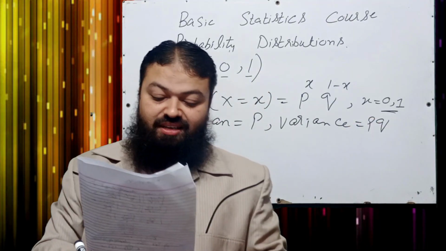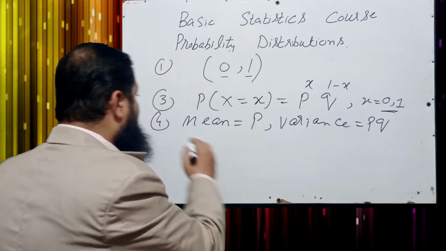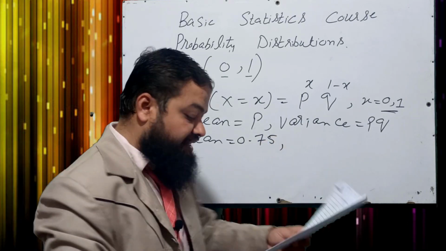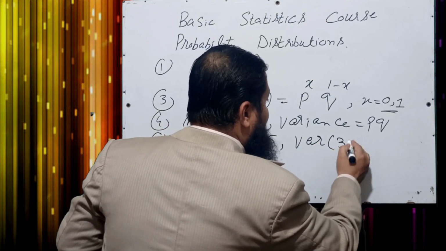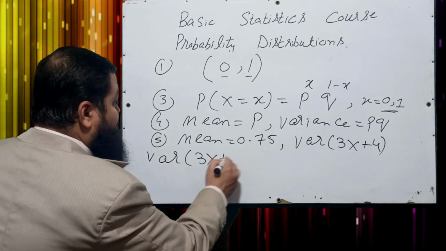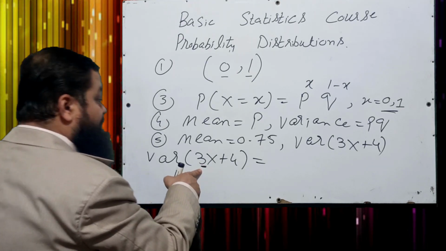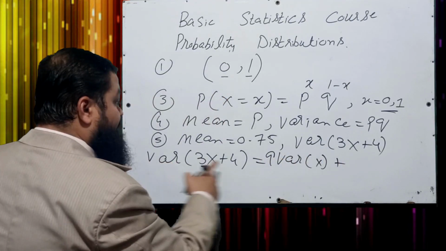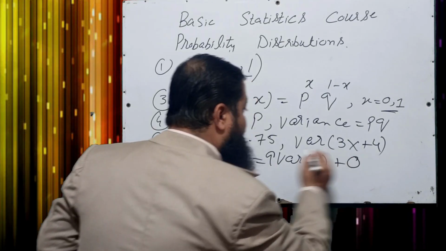Question number 5: let x have the Bernoulli distribution with mean 0.75. Mean is given in question number 5 and that is 0.75, and the question is what is the variance of 3x plus 4. We have the concept, if we are to find out variance of 3x plus 4 and a constant is multiplying with the variable, we will have to take the square of the constant. 3 square is 9, variance of x plus variance of a constant 4, which is without any variable, and variance of a constant is always equal to 0.